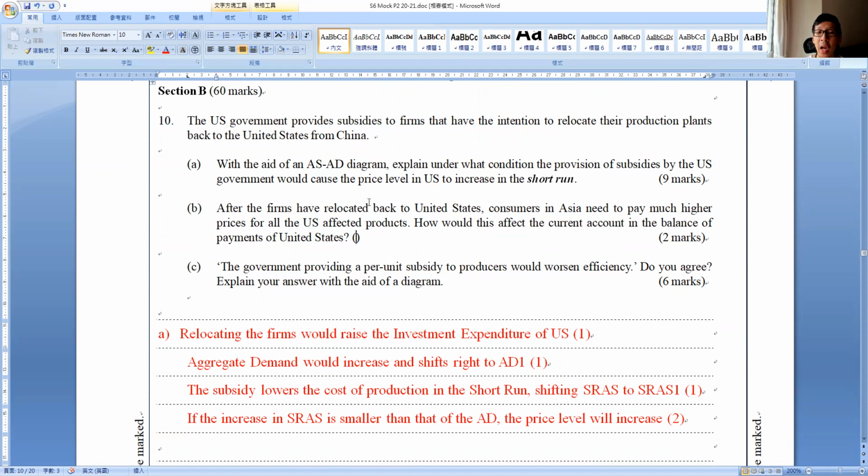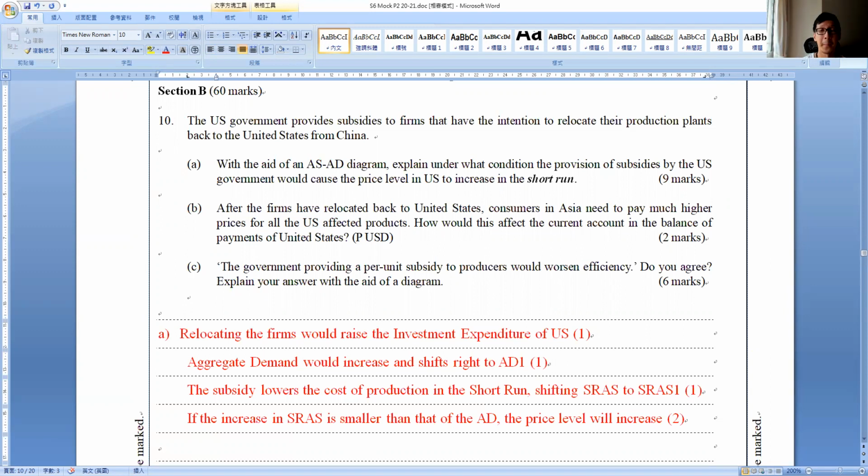Because of the relocation back to the US, right? Let's think about one thing, okay? Now, what happens to the price in terms of USD? Does the price in USD actually change? For example, I'm McDonald, right? I'm McDonald. No, not McDonald. I'm a US firm, let's say Apple.